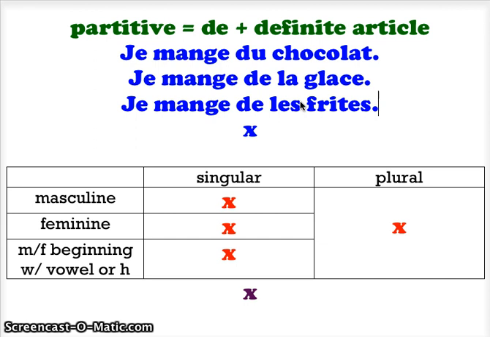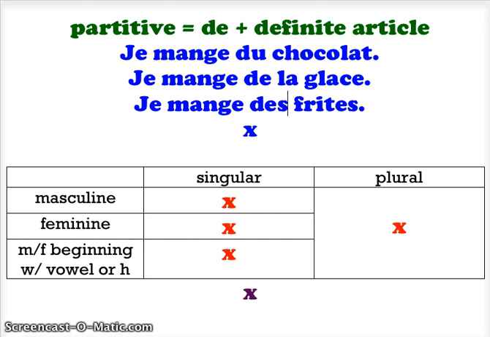Je mange de les frites. Oh, but wait a minute. De and les. These two cannot come together like this. When they do, we must form a contraction, because de plus les equals, that's right, des. Je mange des frites. I am eating some French fries. All right?